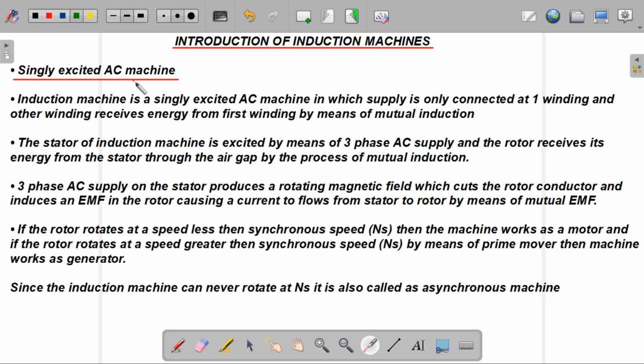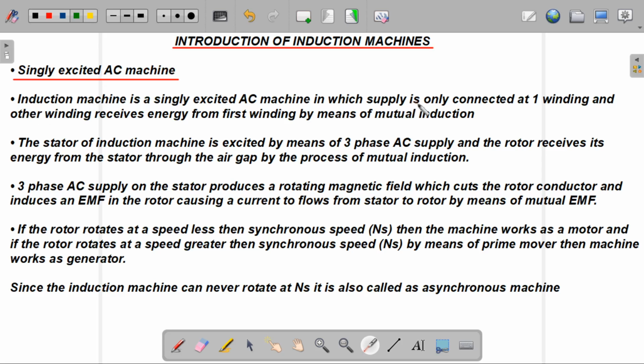As we know, induction machines, synchronous machines and DC machines come under the rotating machines, except the transformer, which is a static device, because no rotating part is involved in a transformer. So the first point is that the induction machine is called a singly excited AC machine. Why is an induction machine called a singly excited AC machine?